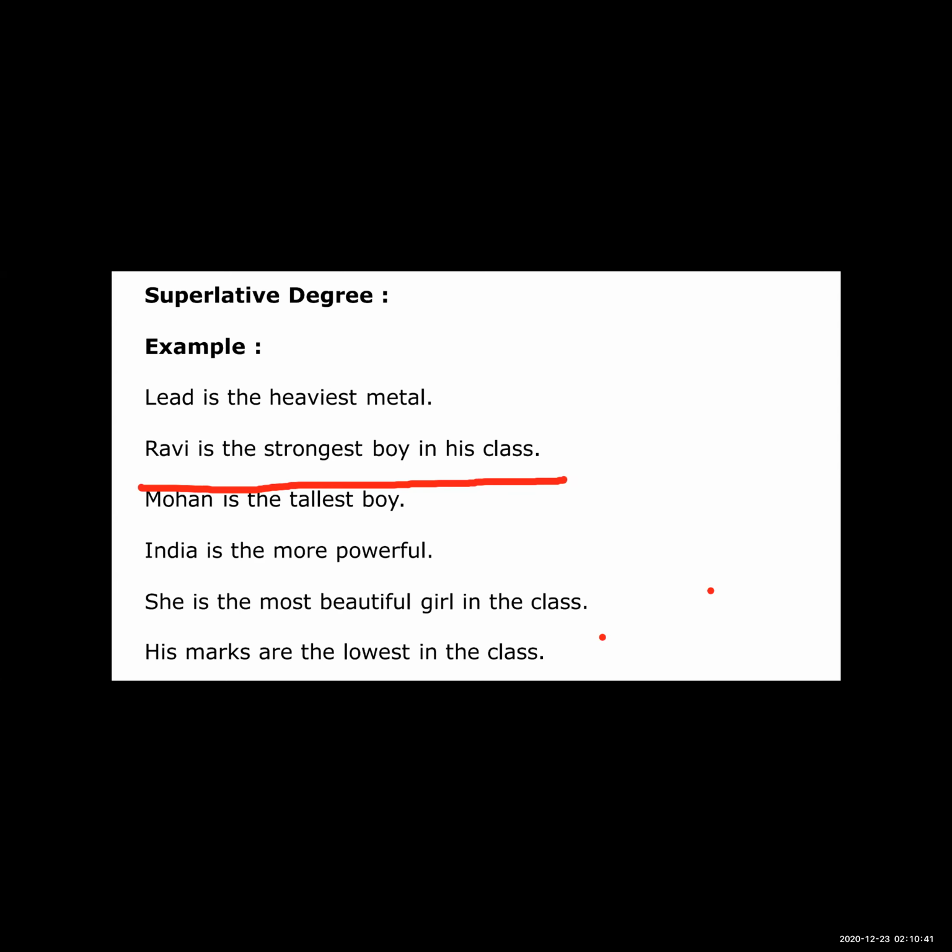Okay, so students, one more thing I have to tell you. You can see the word "the" here also, then here also, then here also, in every sentence. When we use the superlative degree, at that time "the" plays a very important role.